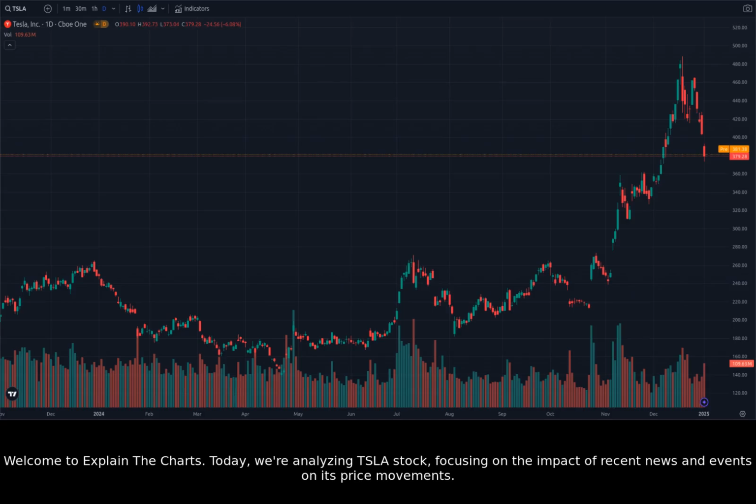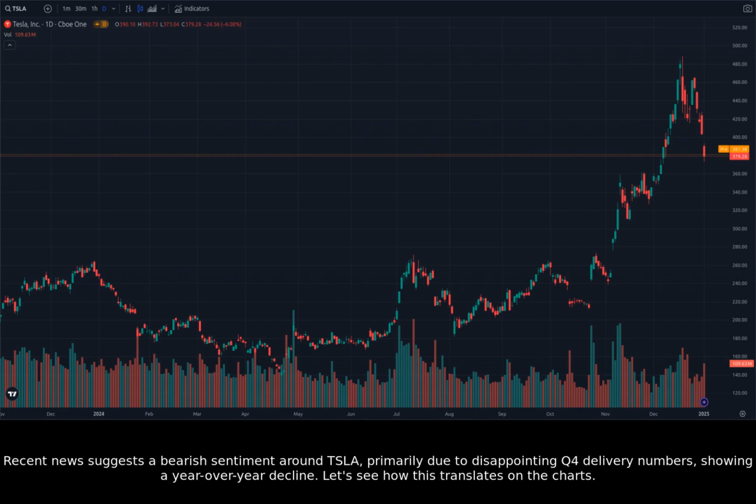Today, we're analyzing Tesla stock, focusing on the impact of recent news and events on its price movements. Recent news suggests a bearish sentiment around Tesla, primarily due to disappointing Q4 delivery numbers, showing a year-over-year decline. Let's see how this translates on the charts.